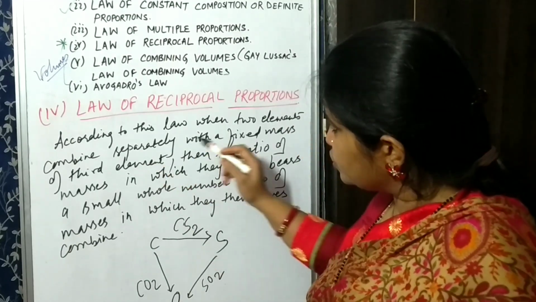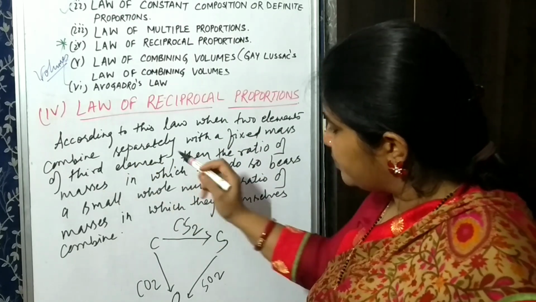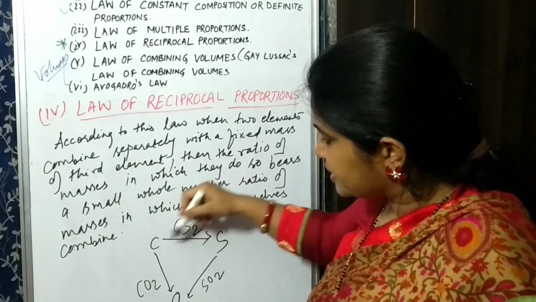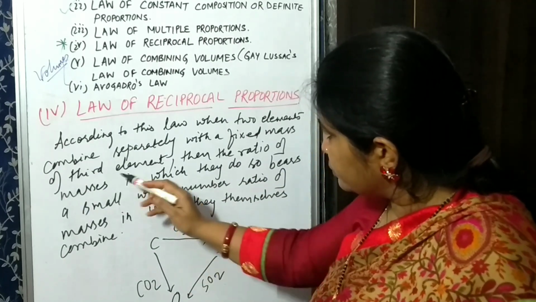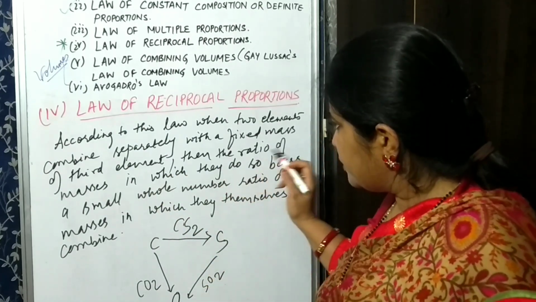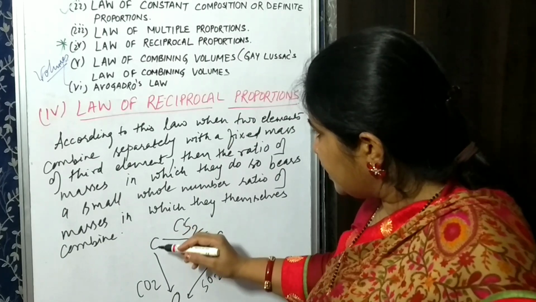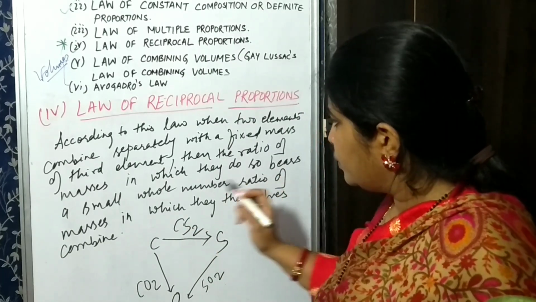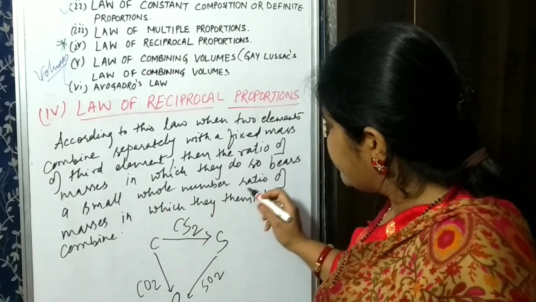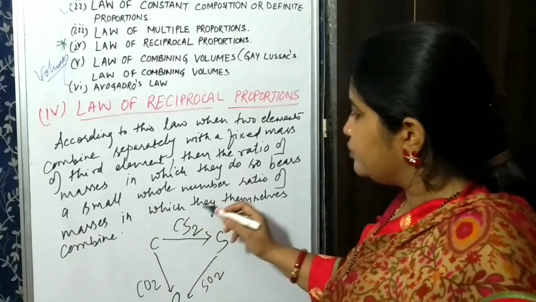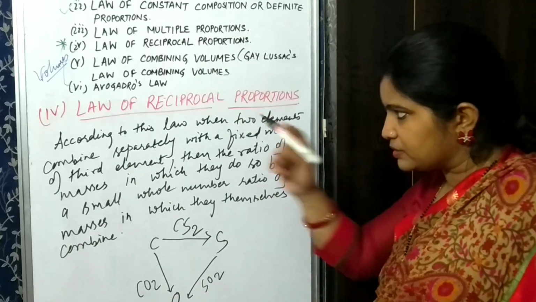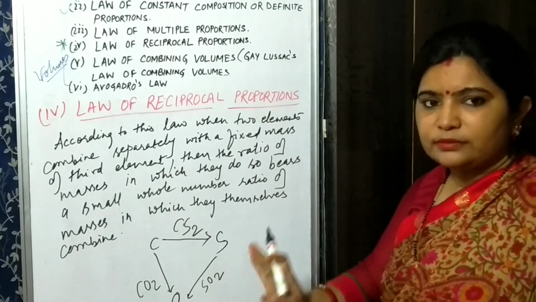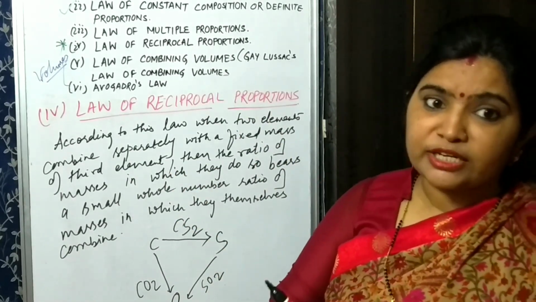So according to this law, when 2 elements combine separately with a fixed mass of a third element, then the ratio of masses in which they do so bears a small whole number ratio to the ratio of masses in which they themselves combine. The last statement of this law you will understand gradually, I will explain it to you.